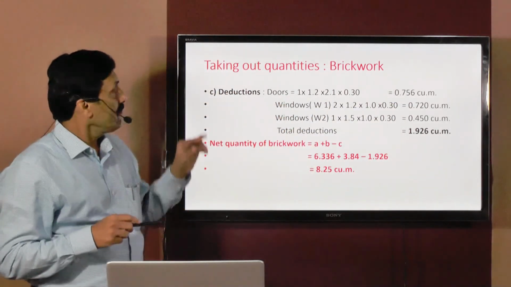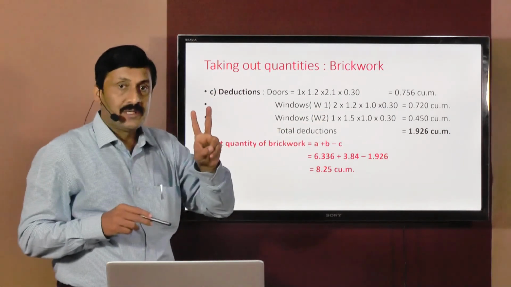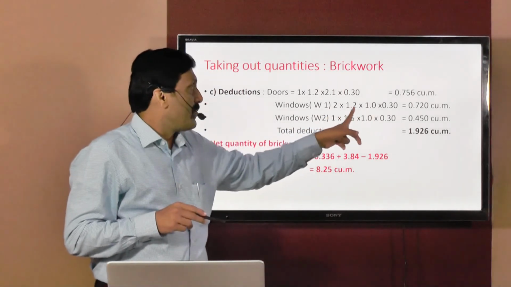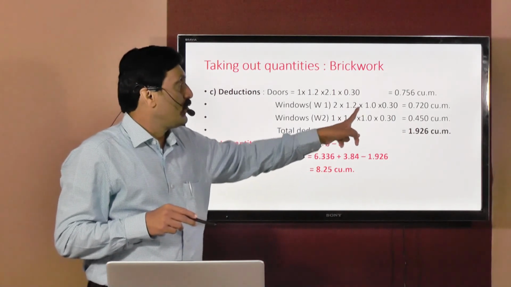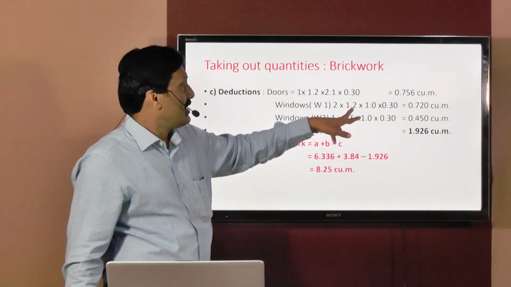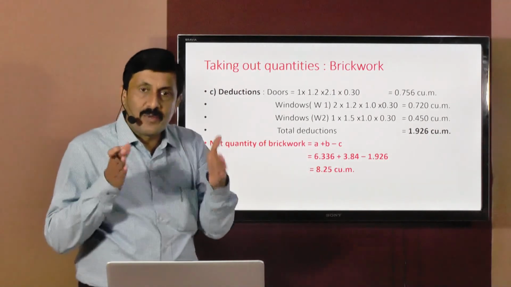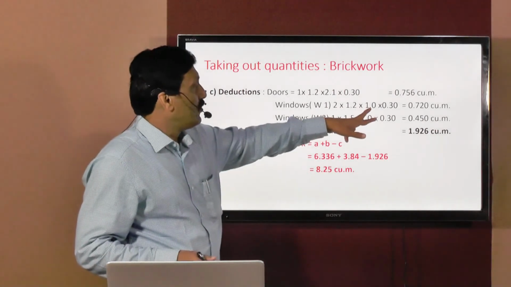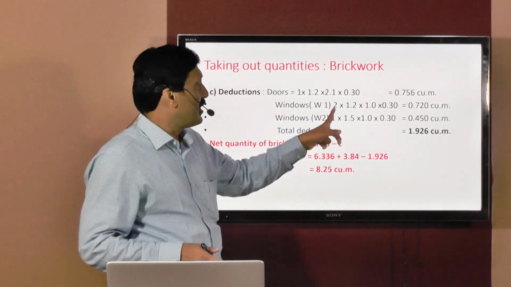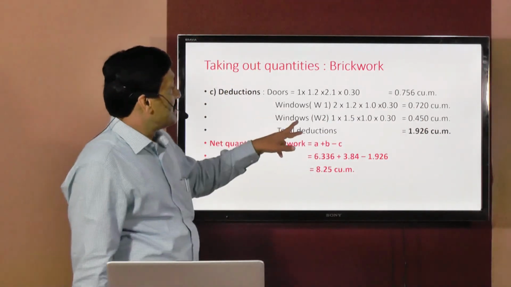So 1 into 1.2 into 2.1 into 0.3 will be the volume of the door opening, that is 0.756 cubic meters. Then we'll consider window W1. Now W1, there are two windows, so that's why here it is 2. What are the dimensions of this window opening W1? 1.2 by 1, which is given in the drawing. Now the volume of opening for window W1 will be 1.2 into 1 into the wall thickness 0.3, and since there are two windows, multiplied by 2, and this comes to 0.720 cubic meters.